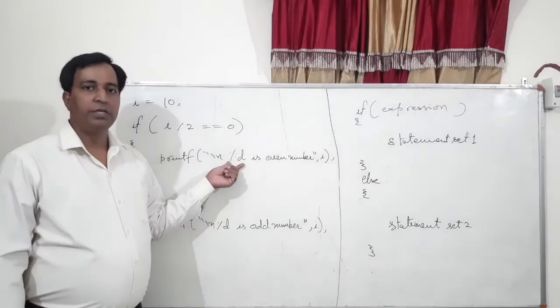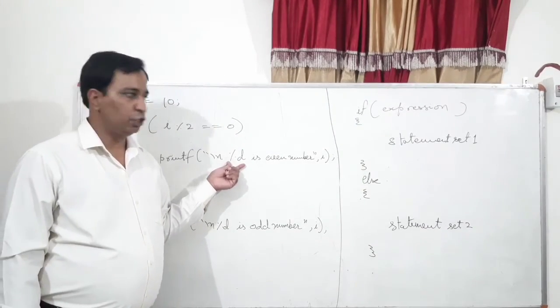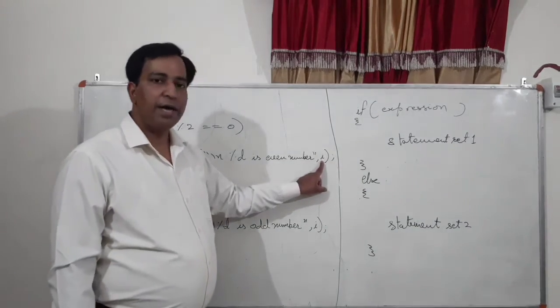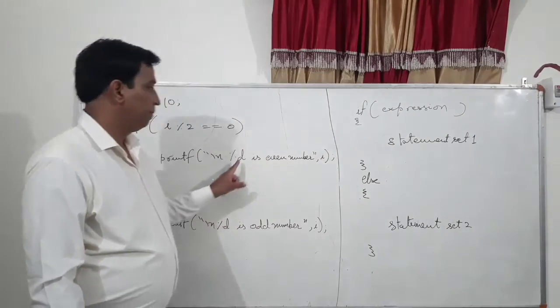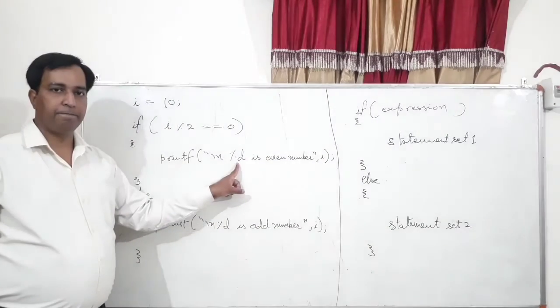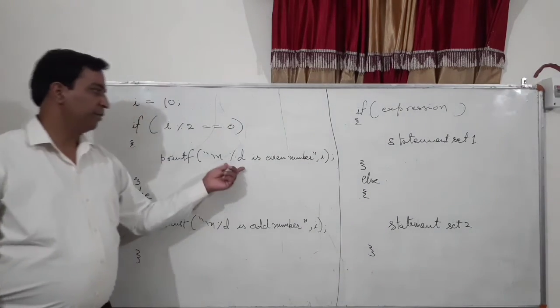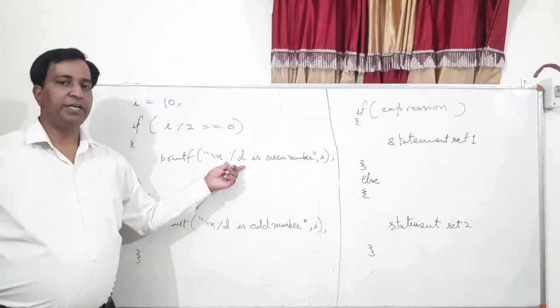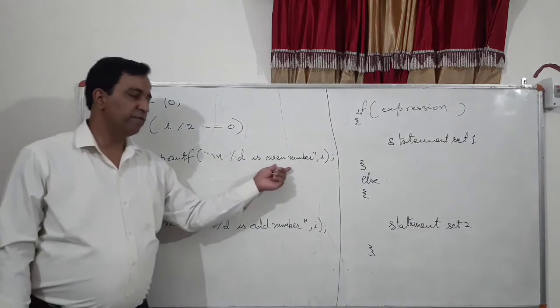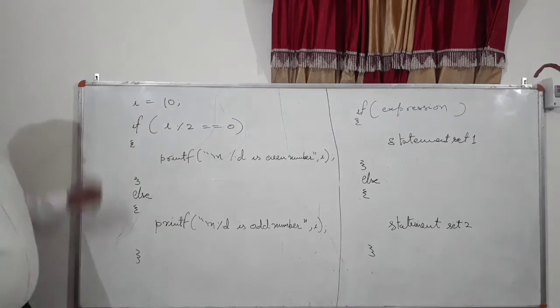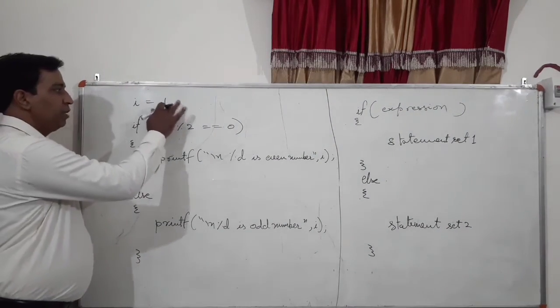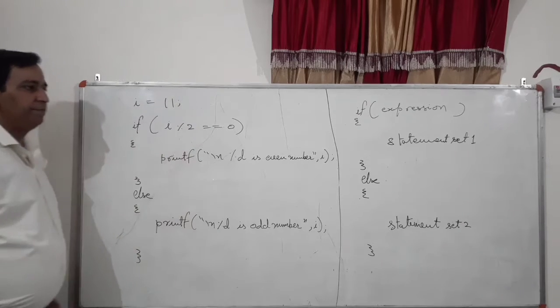I have used %d, that is the conversion string for integer, and I am printing on this place, right? The value of I will be printed in place of %d. So 10 is even number, right? Suppose I change this value to 11.